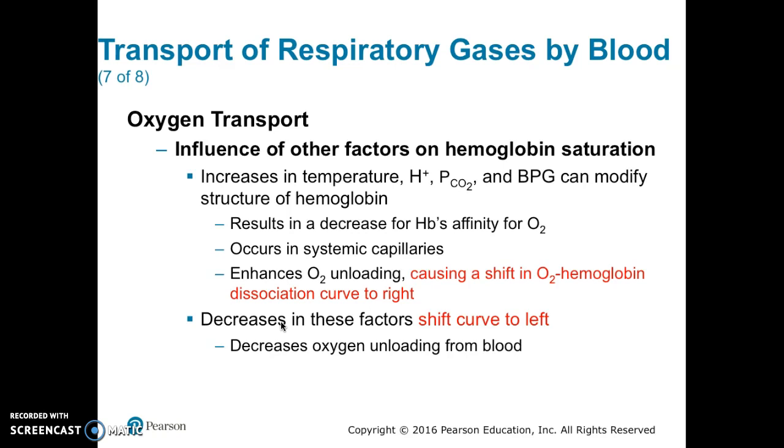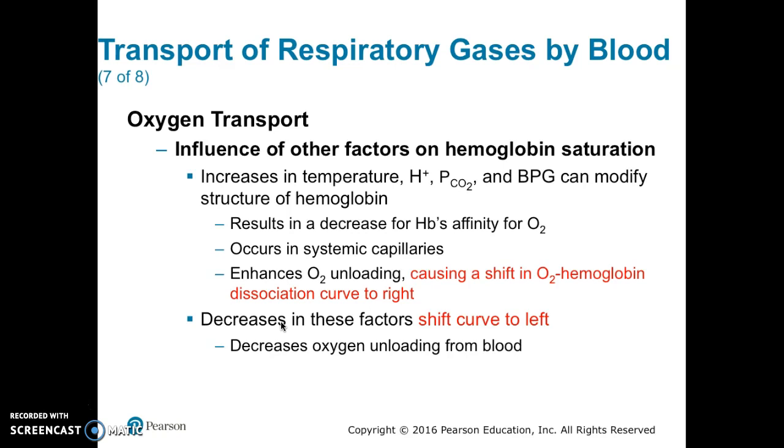In addition to the PO2, temperature also influences hemoglobin saturation. At increased temperatures, H+ ions, PCO2, and BPG can modify the structure of hemoglobin, resulting in a decrease in hemoglobin's affinity for oxygen. This occurs in the systemic capillaries and enhances oxygen's unloading, shifting the oxygen-hemoglobin curve to the right. I will show you what I mean by that in the next slide.